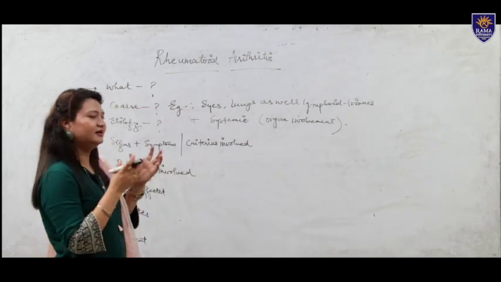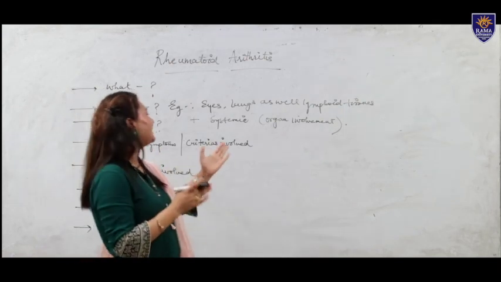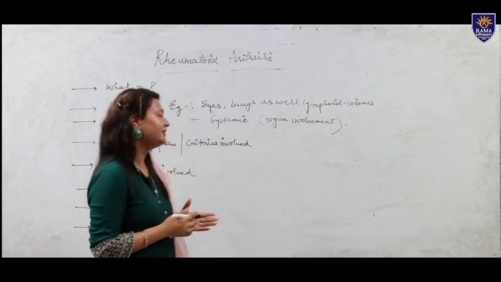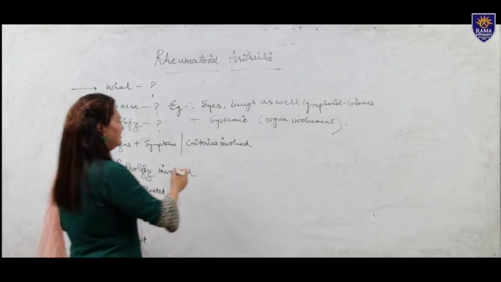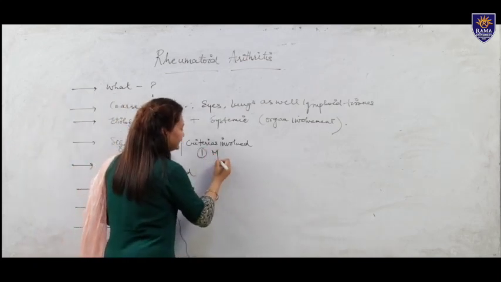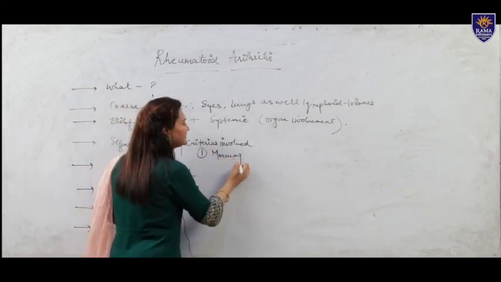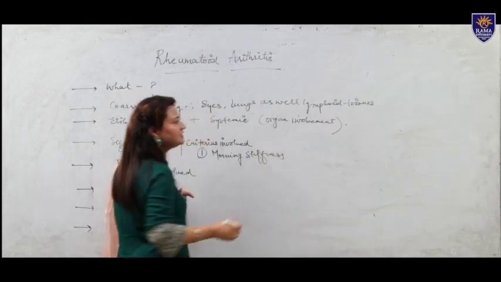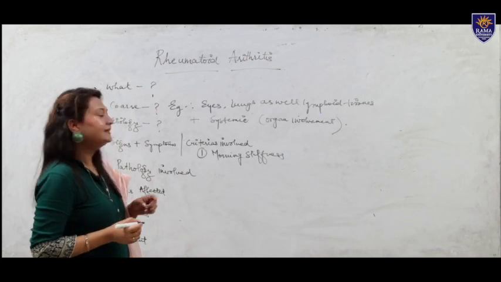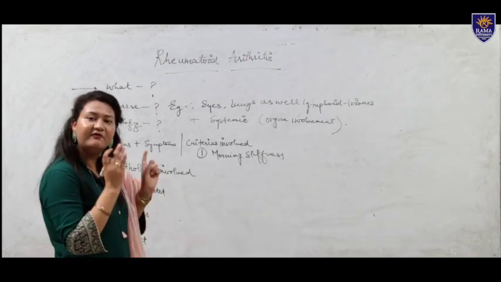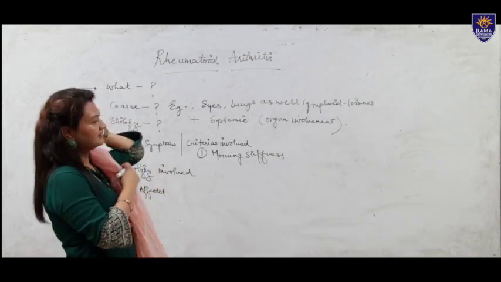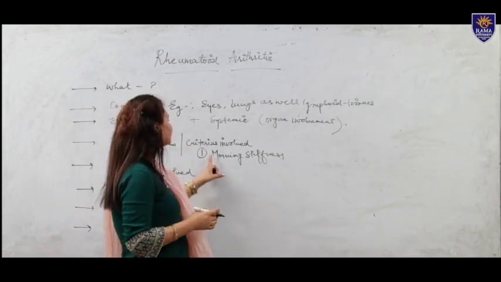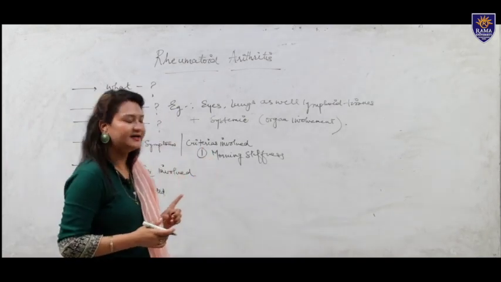The criteria we have in hand are: number one, persisting morning stiffness. Morning stiffness can be seen in multiple involved joints and lasts from 1 hour to 6 weeks. This is one of the criteria of rheumatoid arthritis.